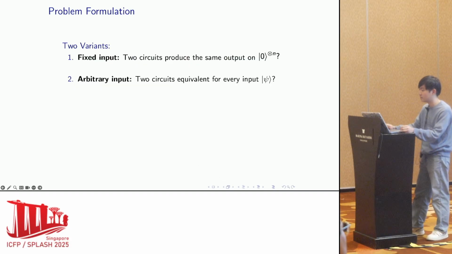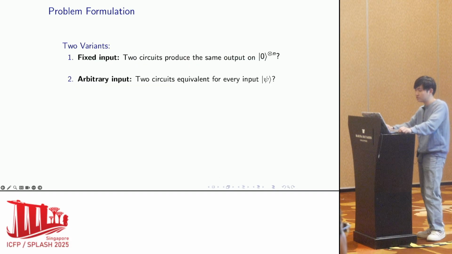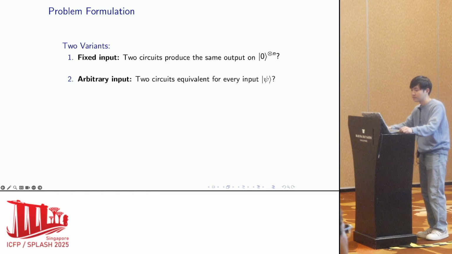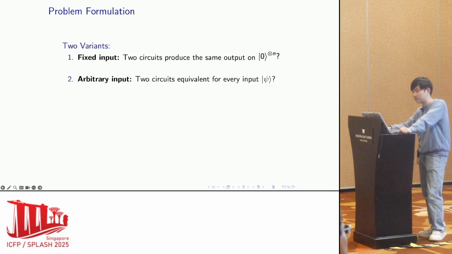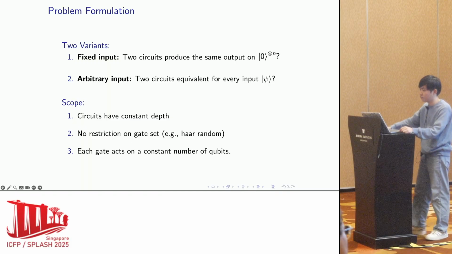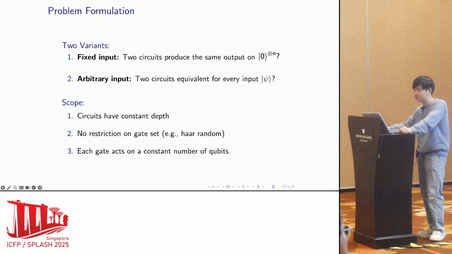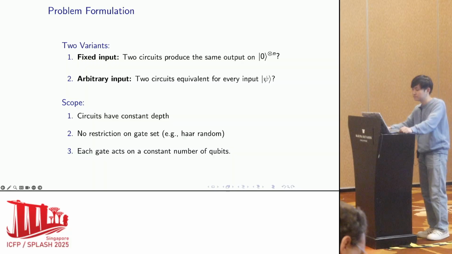Let's formalize the problems. We consider two variants. The first one is fixed input equivalence. The question here is whether two circuits produce the same output on the all-zero input state. The more general version, arbitrary input equivalence checking, asks whether two circuits produce the same output for every input state. We restrict ourselves to constant-depth circuits with an arbitrary gate set, where each gate only acts on a constant number of qubits.